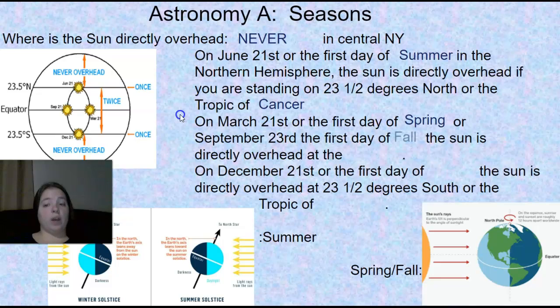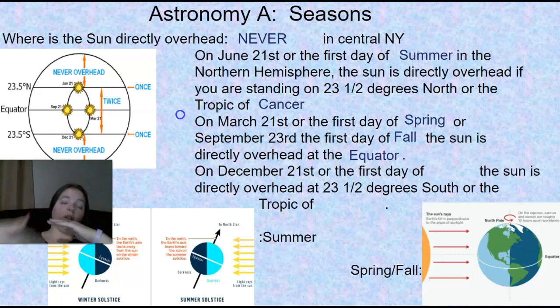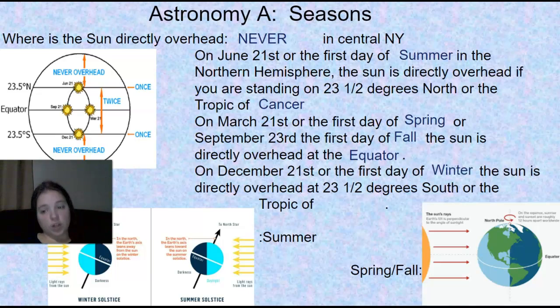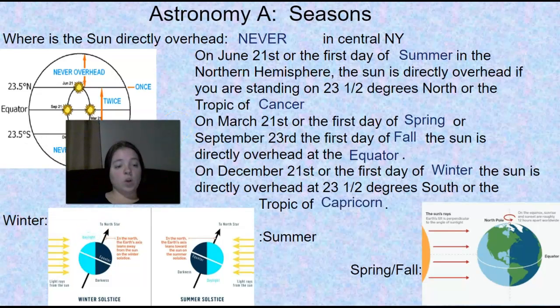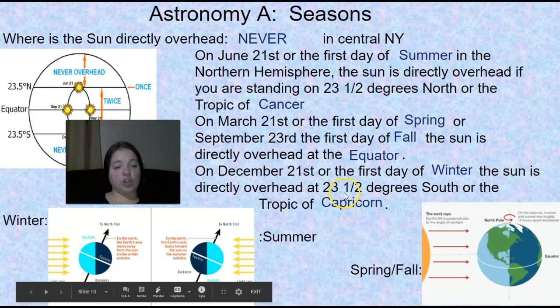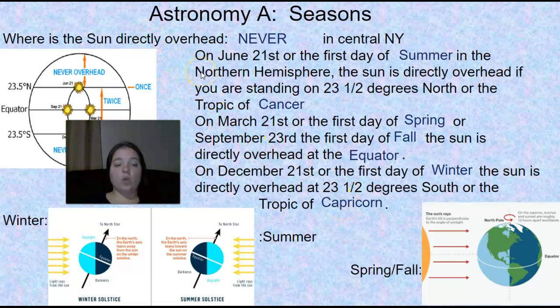On March 21st, the first day of spring, or September 21st, the first day of fall, the sun is directly overhead at the equator. So fall and spring, the same thing. On December 21st, the first day of winter, the sun is directly overhead at 23.5 degrees south, or the Tropic of Capricorn. I have these diagrams right here to show you what it looks like when the earth is tilted for each season.